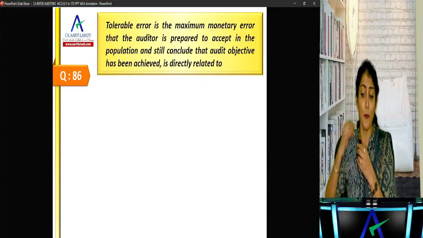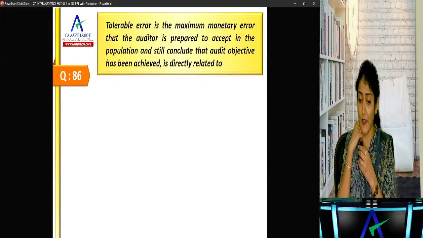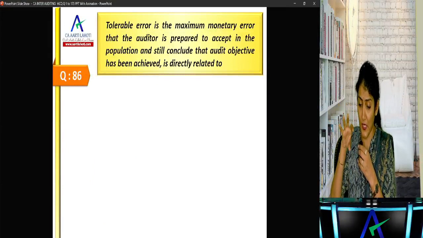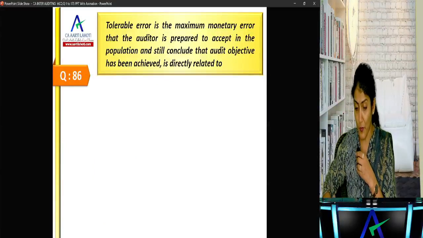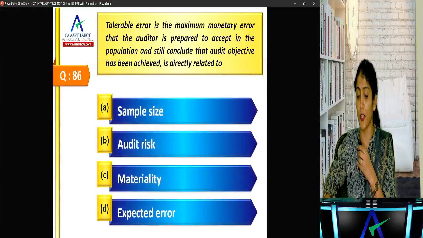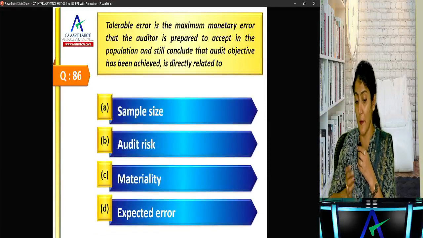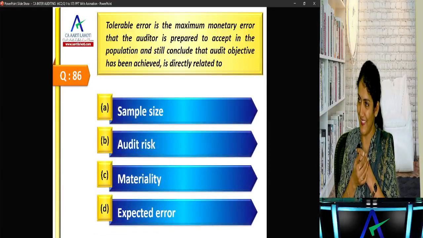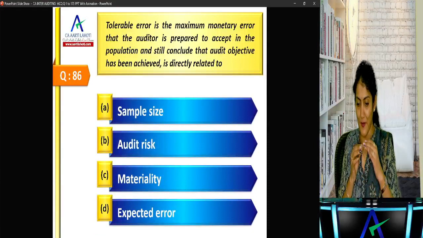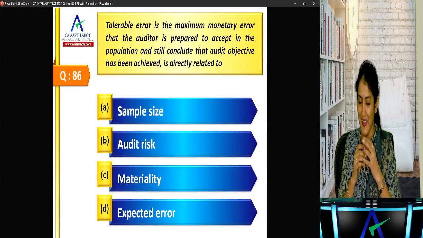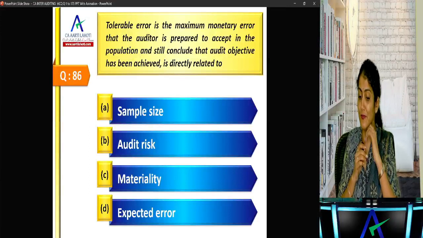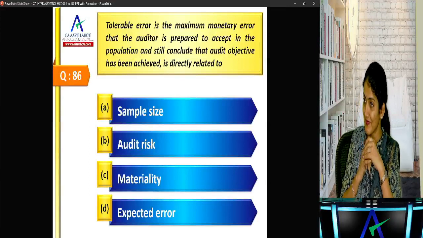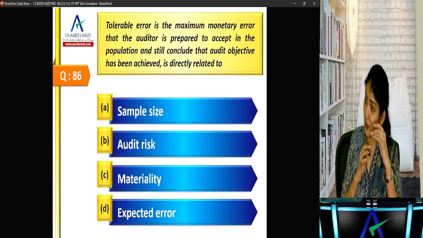Tolerable error is the maximum monetary error that the auditor is prepared to accept in a population and still conclude that the audit objective has been achieved, is directly related to. Yes, if I can tolerate more errors, it's directly related to sample size. I can tolerate more errors. Will I do more checking or less checking?